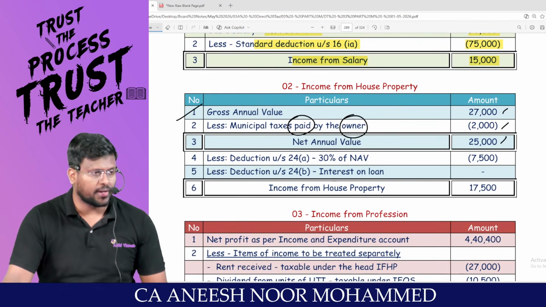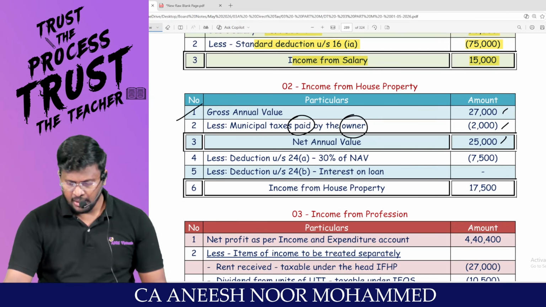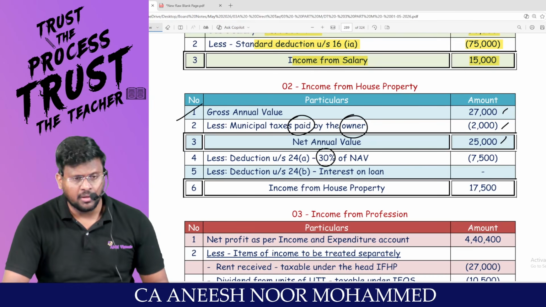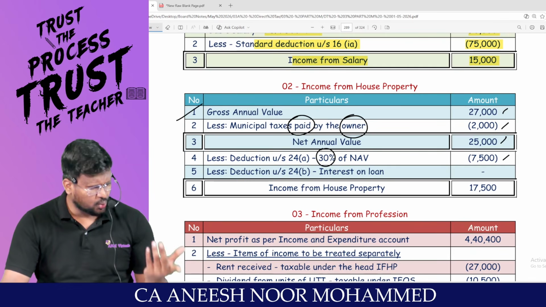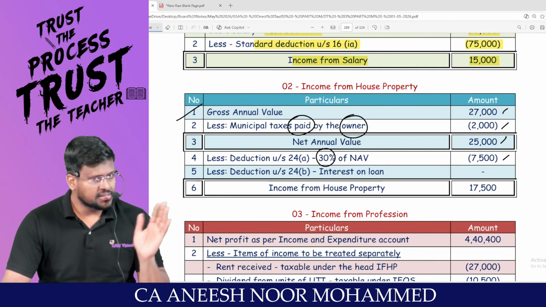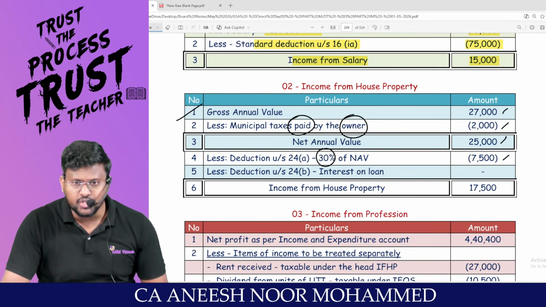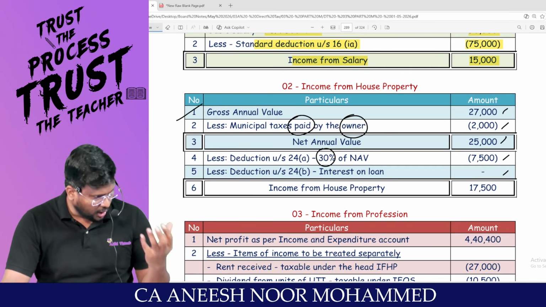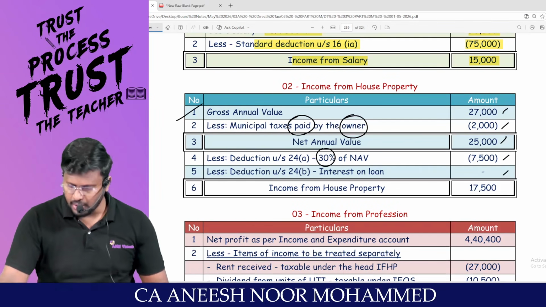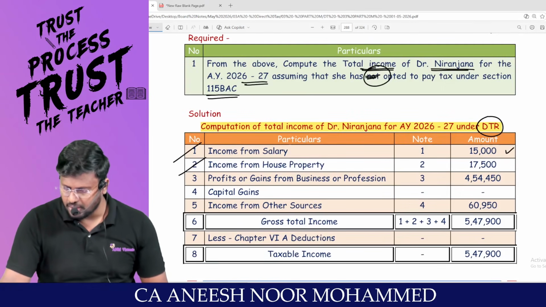So the net annual value will be 25,000. On this 25,000, you can claim 30% of net annual value, which comes to 7,500. There is no interest on borrowed capital information given in the question, so I will not claim. So my income from house property will be 17,500.